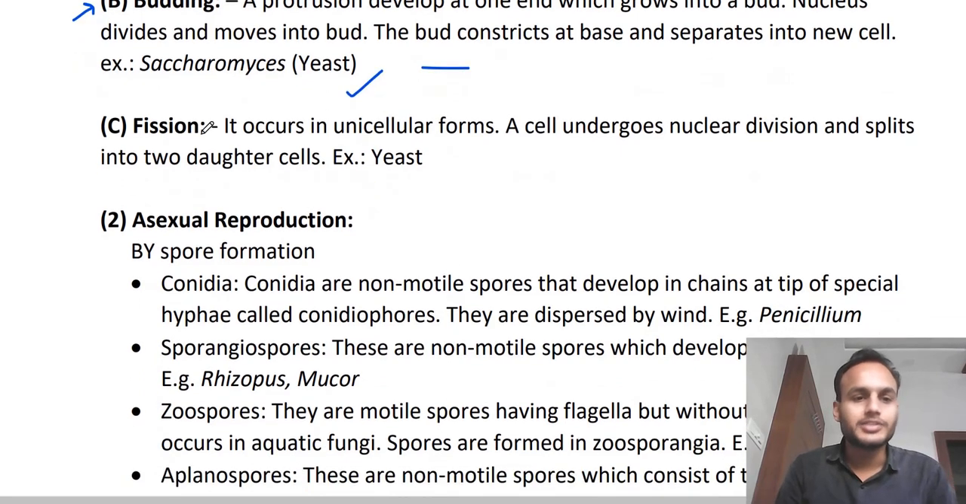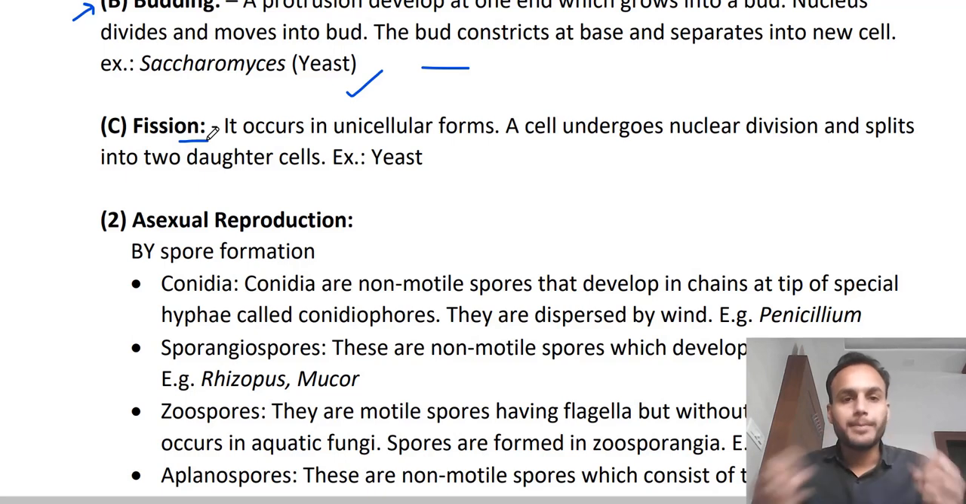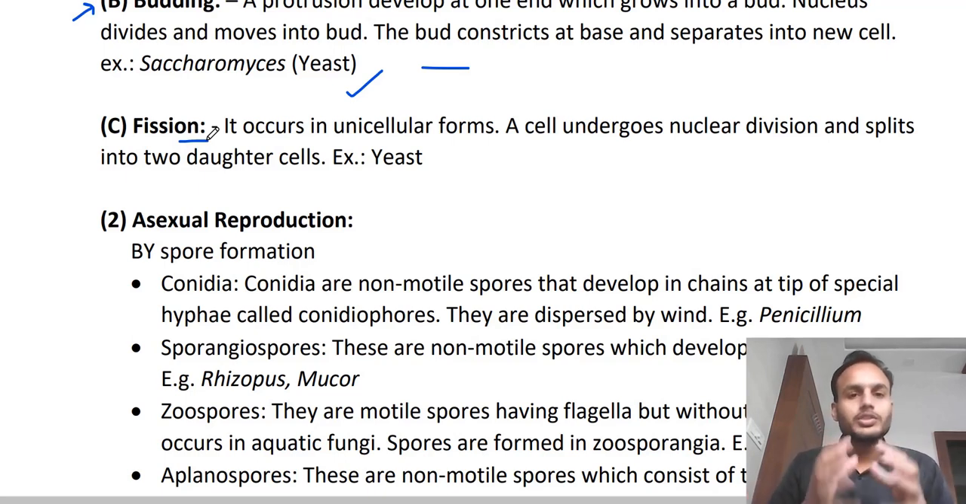Next is fission. Fission is simple. There are two words, fission and fusion. Fusion means to combine, and fission means to break, separate apart, right? So here a unicellular form can break into two daughter cells. This is called fission. Simple. A single cell is broken down into two daughter cells. It is called fission, and this occurs again in yeast, right?